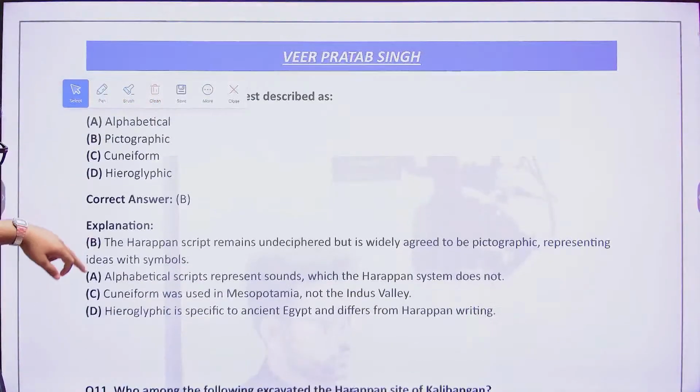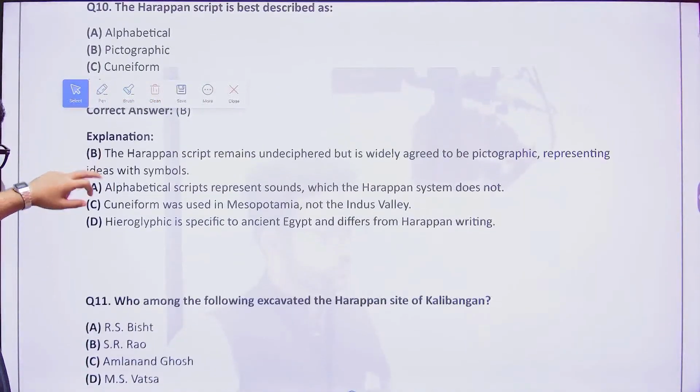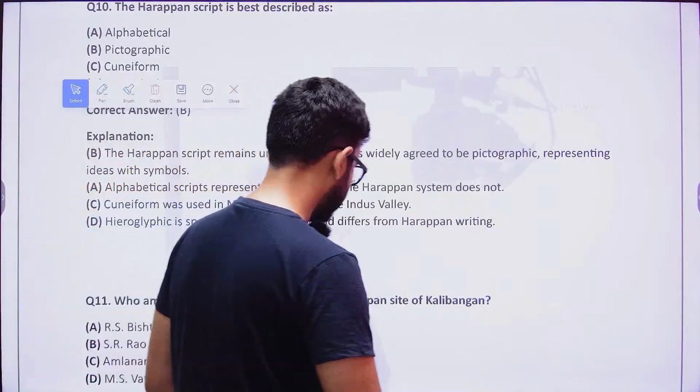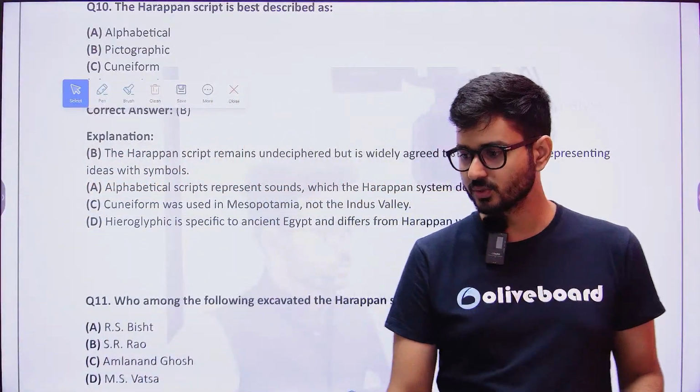Okay, all right. Now, who among the following excavated the site of Kalibangan? Come on, any one of you who can solve this. Who was the person who found this particular site? Was it R.S. Bisht, S.R. Rao, Amalananda Ghosh, or M.S. Vats?